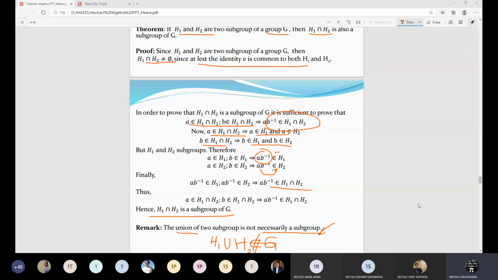Okay, it's 1:47. Anyone having any idea about the counter example of the statement? Yes, Shubham, go ahead. Yes, ma'am. I have taken the group G as Z under addition.